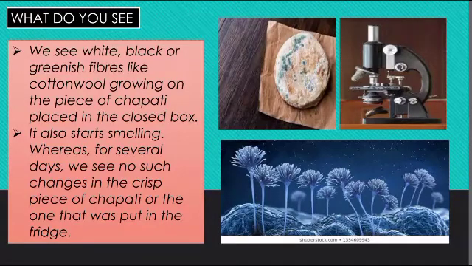That is why things get spoiled easily in the summer season, rather than being preserved as in the winter season. So to see this fungus, these small microorganisms, you require a microscope, because they are so small that you cannot see them with normal eyes. You need to take the help of a microscope. You can see in the slide how fungus is formed on chapati.